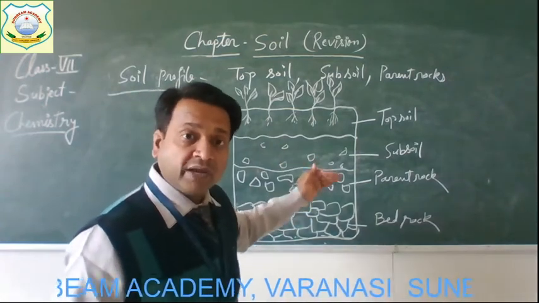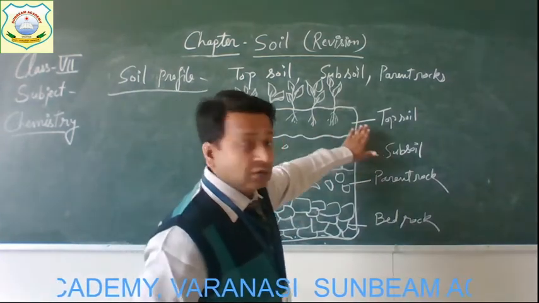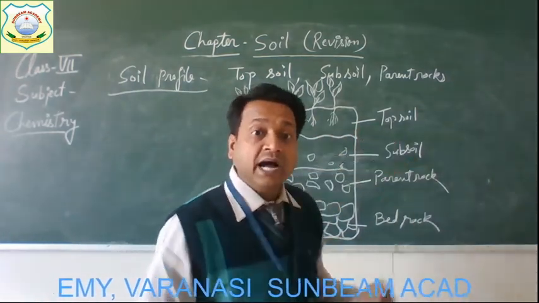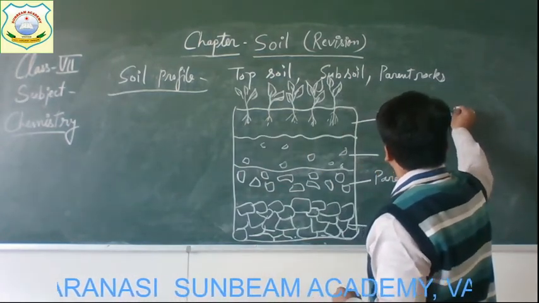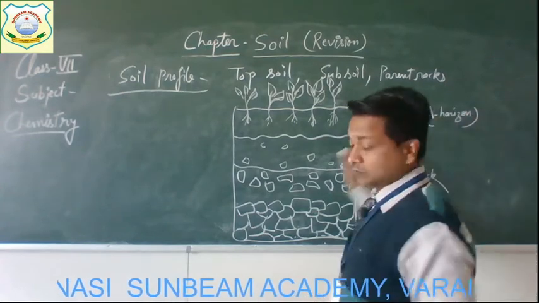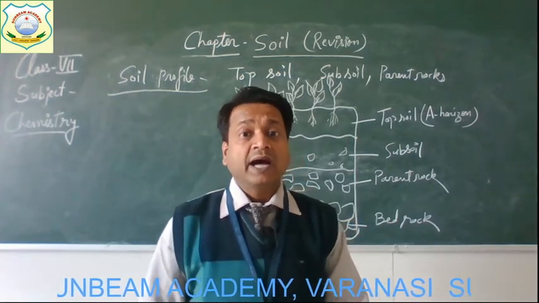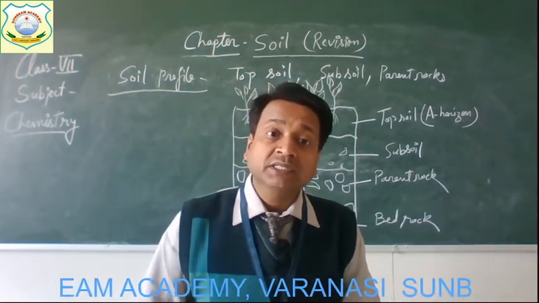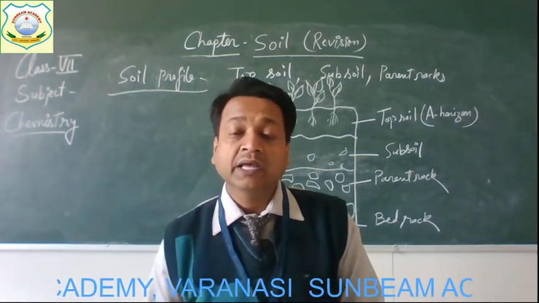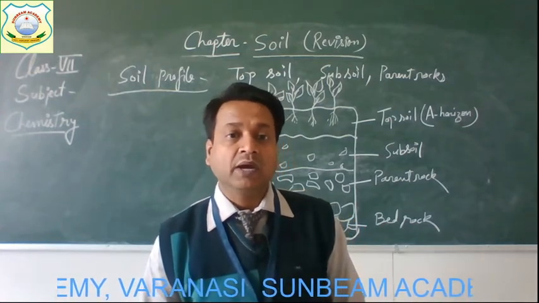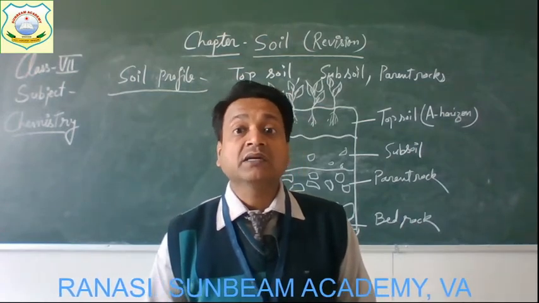Get it? So come one by one. These all layers have their different properties. So the first layer is the topsoil. It is also known as A horizon. Children, this topsoil or horizon A is the uppermost layer, and the humus and the smallest particles of rocks form this upper layer of soil, which is called topsoil or horizon A, and the presence of humus gives it a dark color.